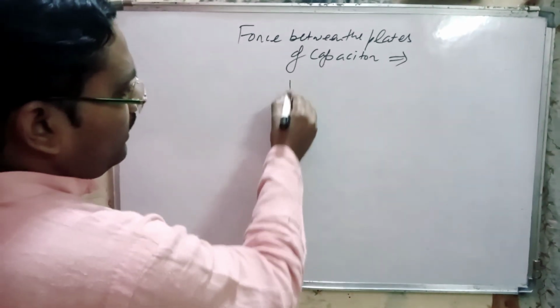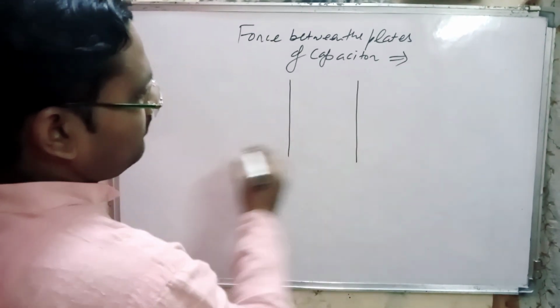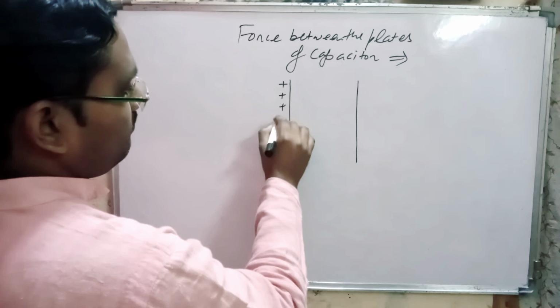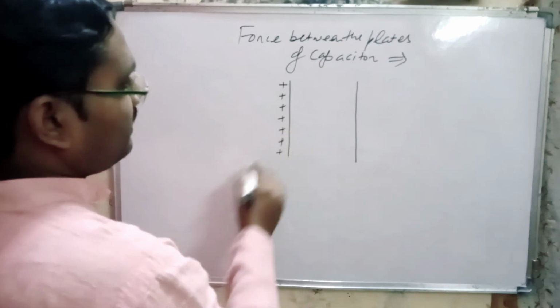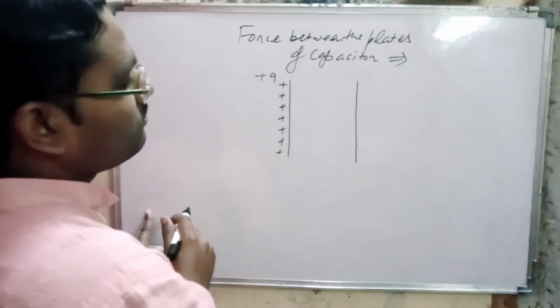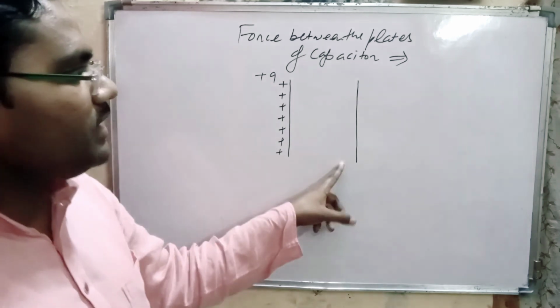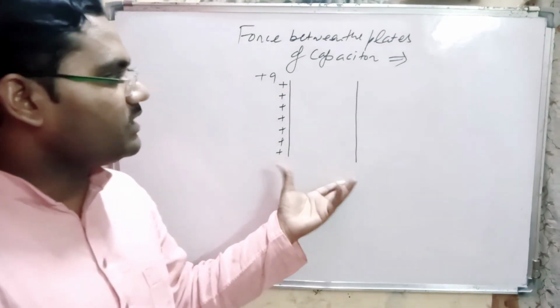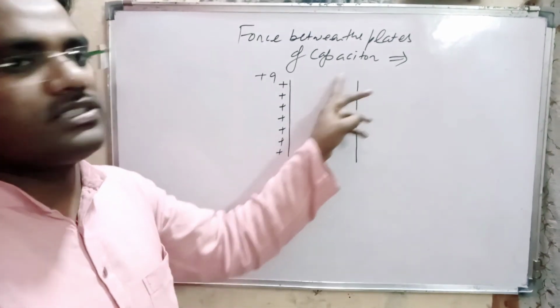Now here we take a capacitor. This has a positively charged plate with charge plus Q, and according to the principle of a capacitor, this one is the uncharged conductor.